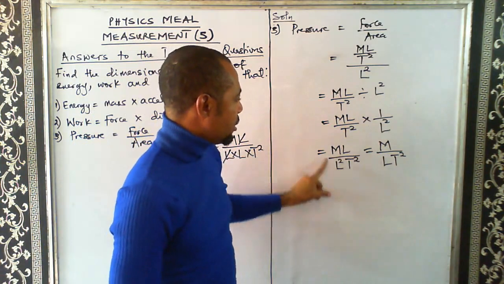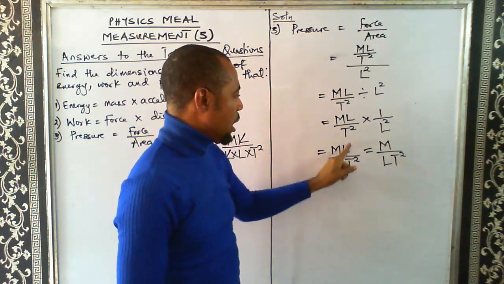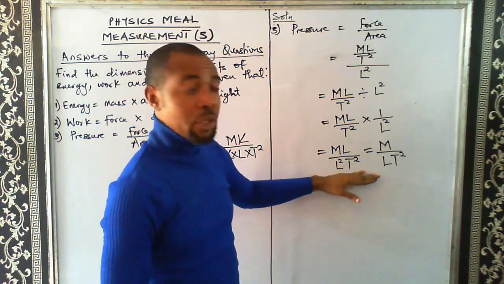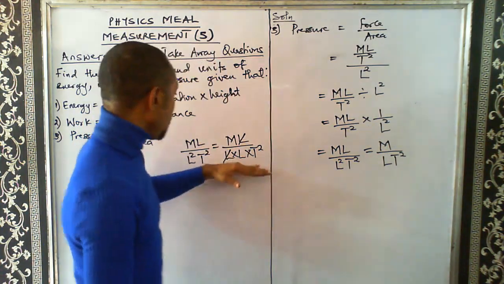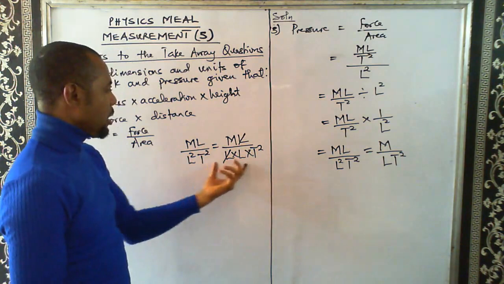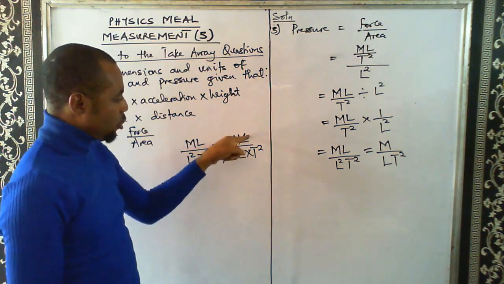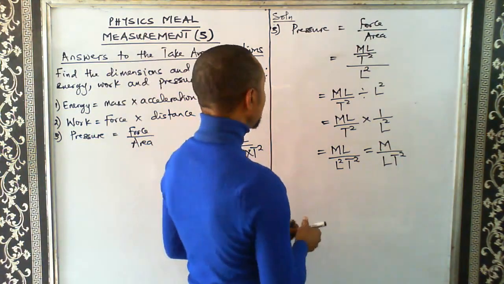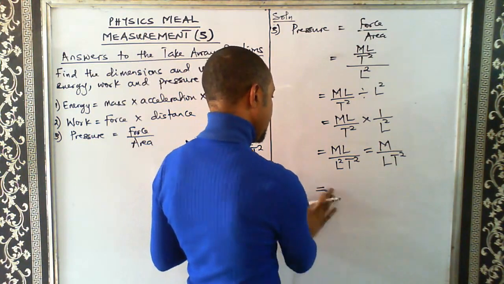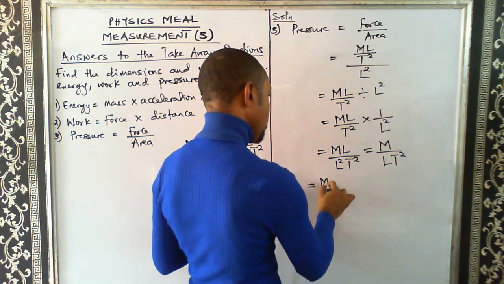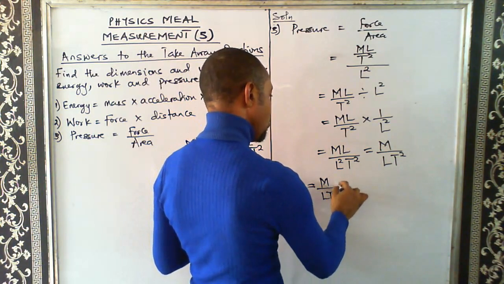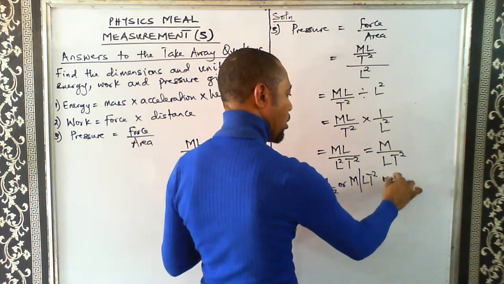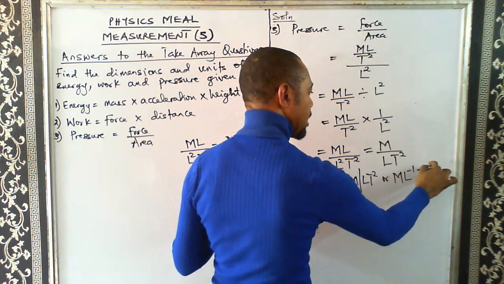Now, leaving it like this is not in simplest form, because we still have a common factor. L can divide L. So, if you leave it this way, you are not correct, because it's not yet in simplest form. But based on what I've done here, I have to expand L square. When I did that expansion, I was able to cancel out this L and this L, leaving us with one L. So now this is the dimension we are looking for. So the dimension now will be M over LT square, which I can write as M per length times time square, or mass per length per time square.